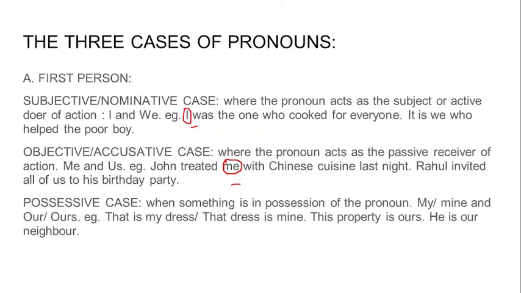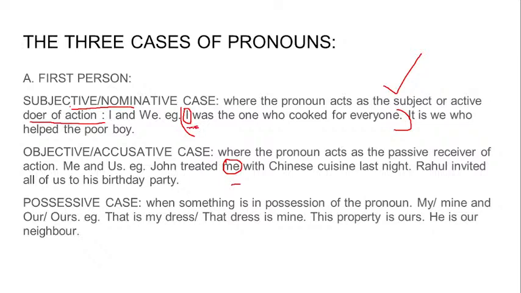Because the first one is in the subjective case, that is the subjective or nominative case, or you can say that here the pronoun is the subject or the active doer of action. I am the one who is actively doing the function. I am the subject in this sentence, right?